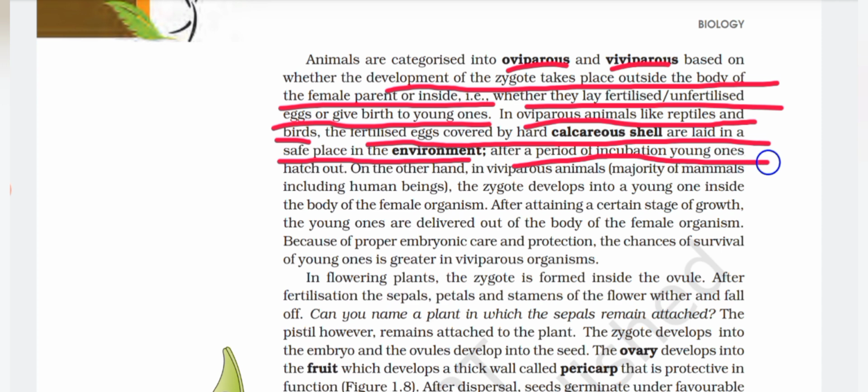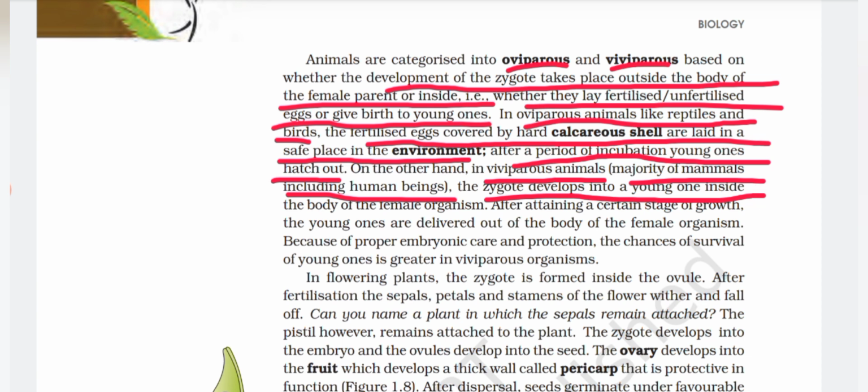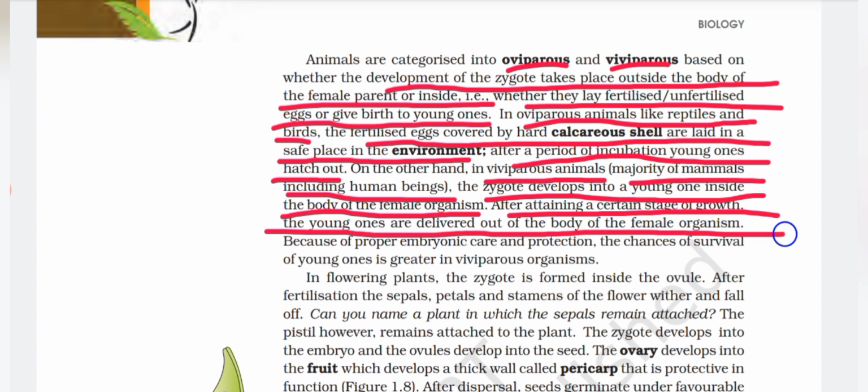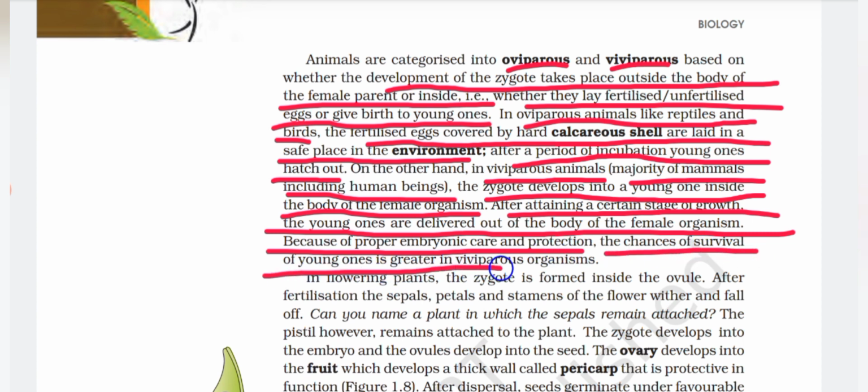On the other hand, in viviparous animals, majority of the mammals including human beings, the zygote develops into a young one inside the body of the female organism. After attaining a certain stage of growth, the young ones are delivered out of the body of the female organism. Because of proper embryonic care and protection, the chances of survival of young ones is greater in viviparous organisms.